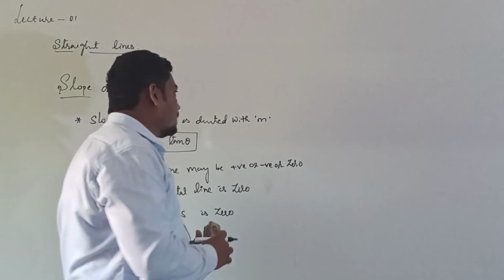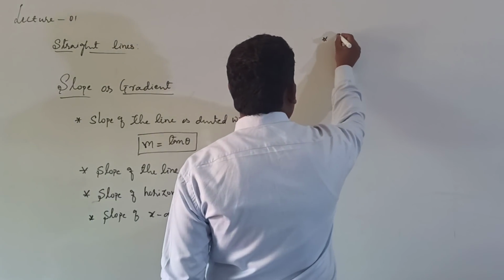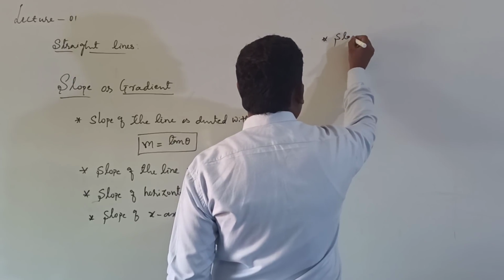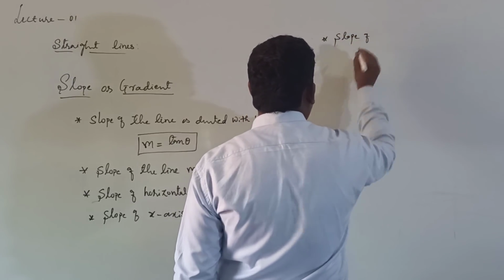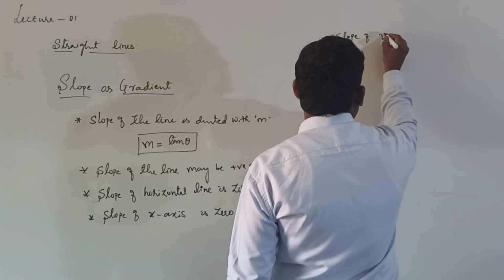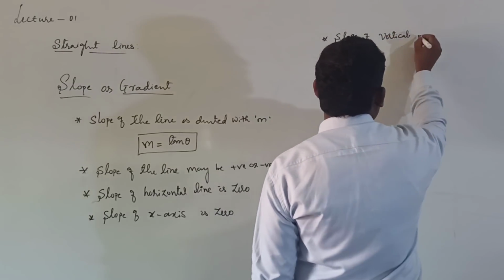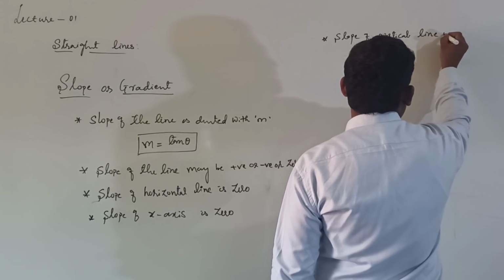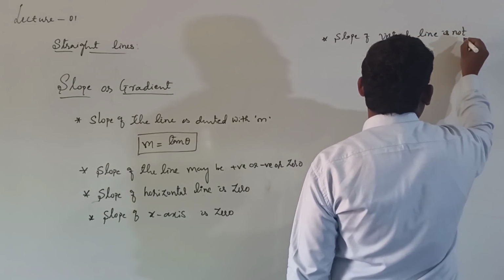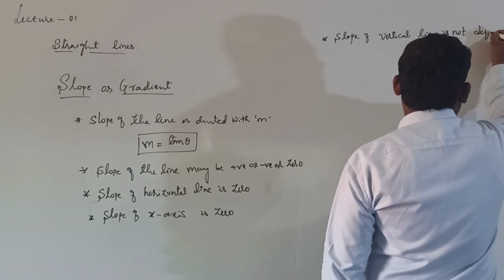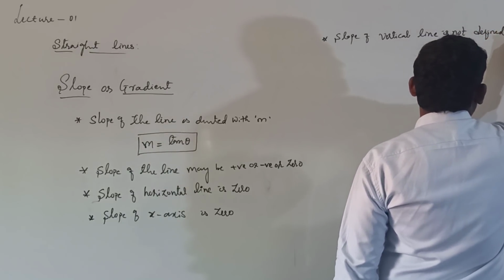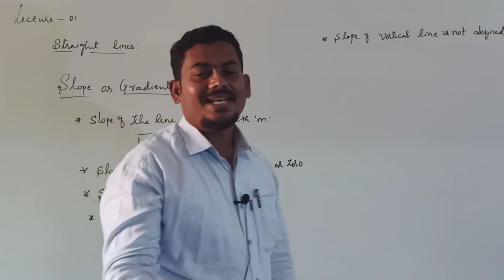One more point. Slope of a vertical line is not defined. Not defined means infinity, because tan 90 is infinity.